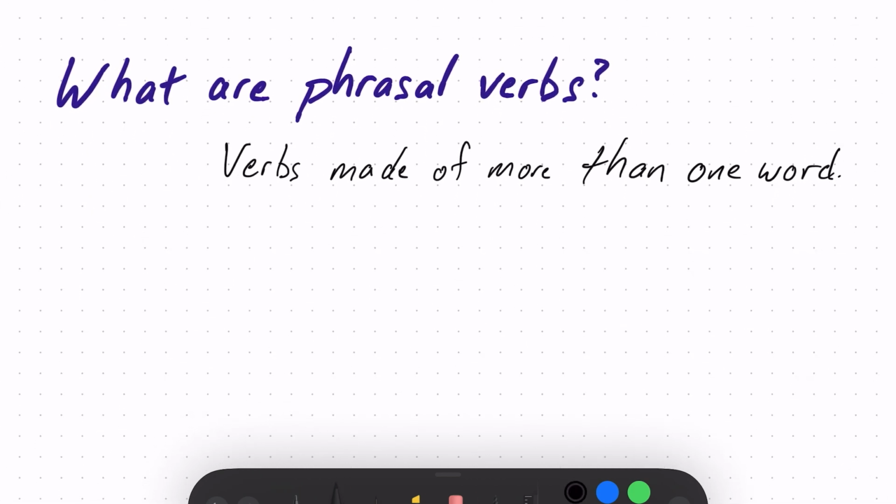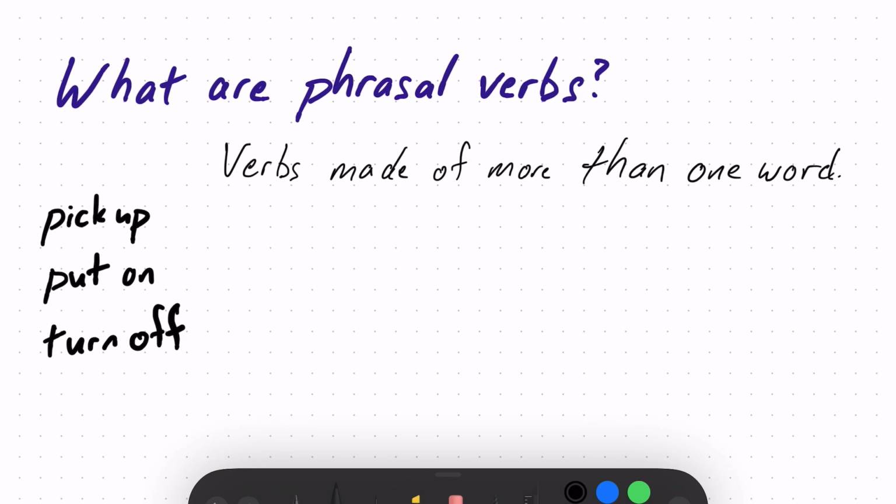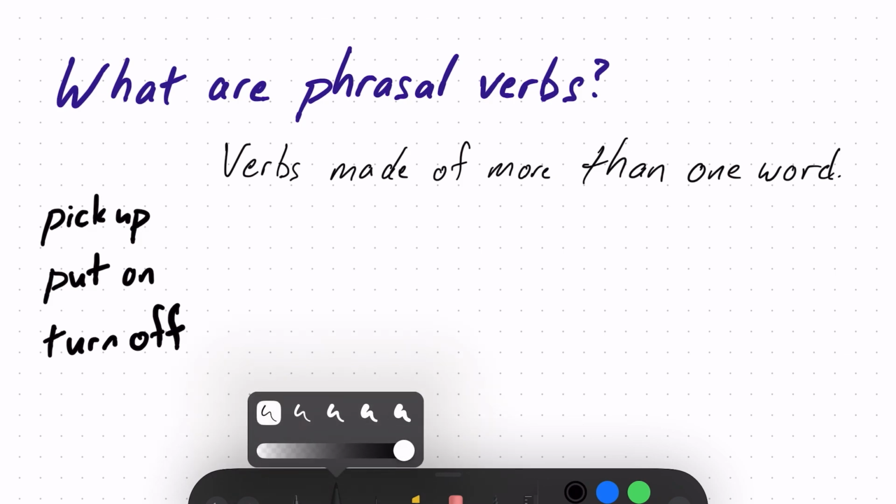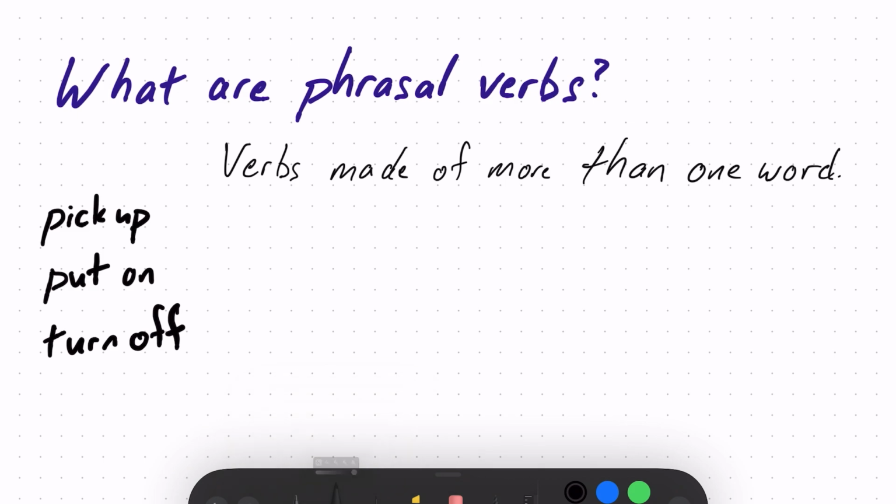So some examples of phrasal verbs are words like pick up, put on, turn off. Each of these has two words together, but they really only mean one thing. They work as one verb. So how do they work in a sentence? In a sentence, we may have, for example, I will, some verb, my children, as an example here.